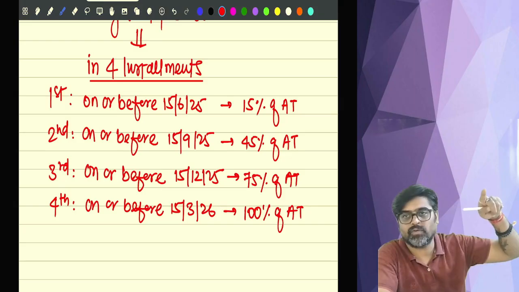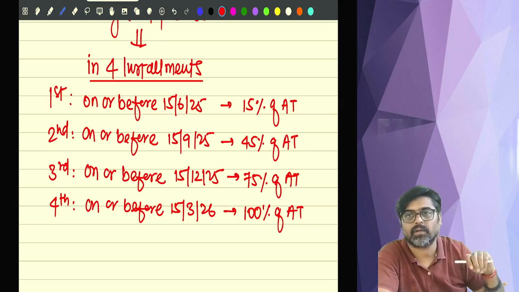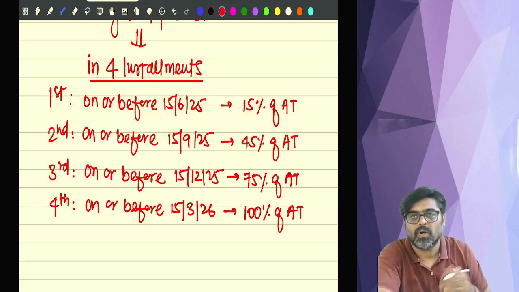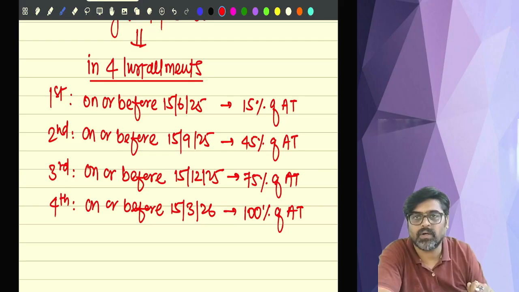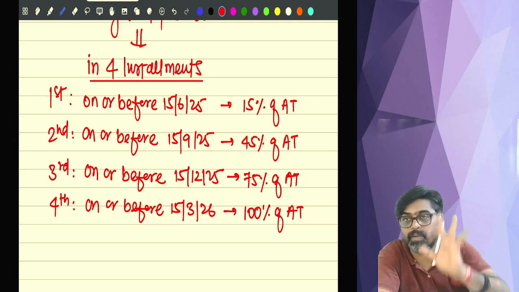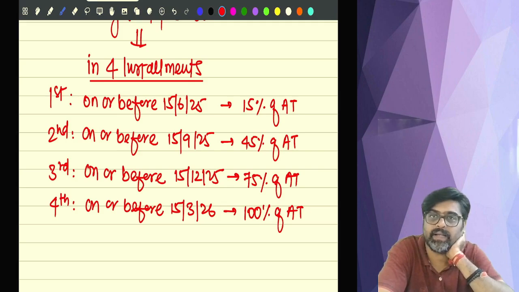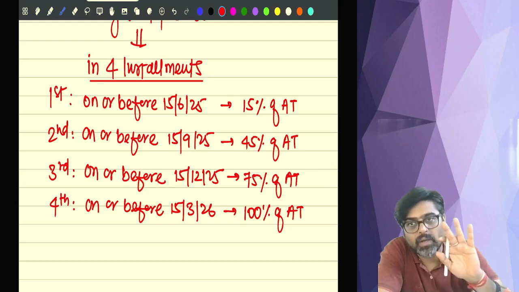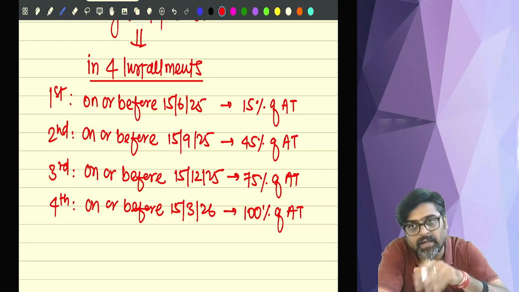So these are cumulative percentages. On or before 15th June, discharge 15%. On or before 15th September, discharge 45%. On or before 15th of December, discharge your 75%. And on or before 15th March, the entire advance tax liability should be paid. Understanding? Now pay attention. Are we telling you to pay the entire advance tax right now?